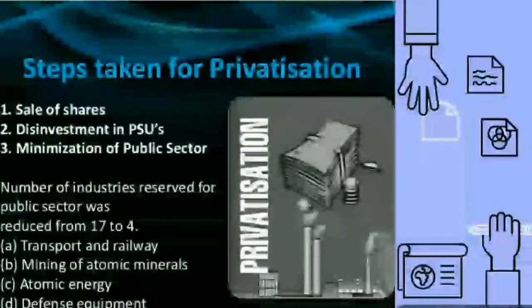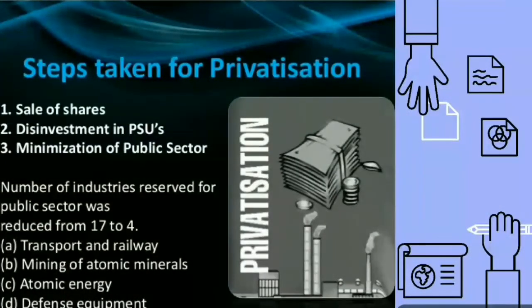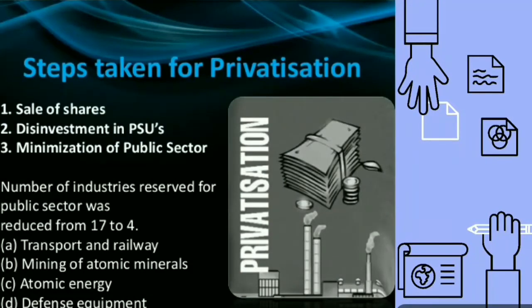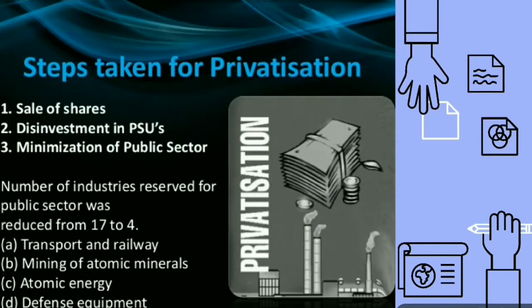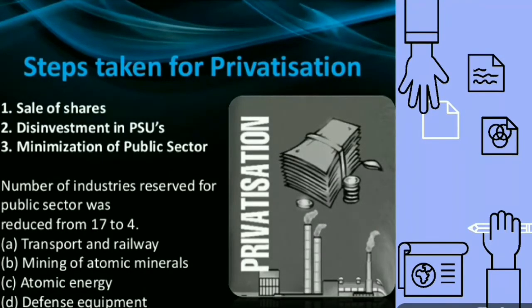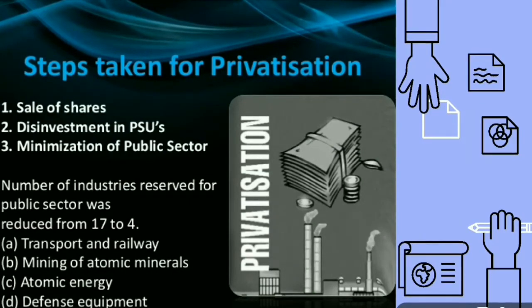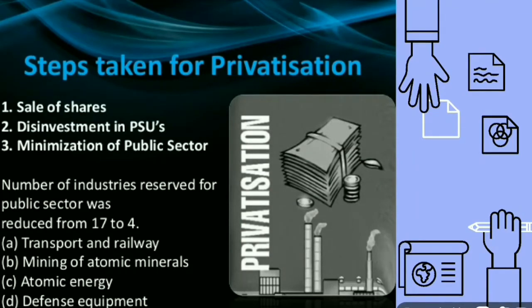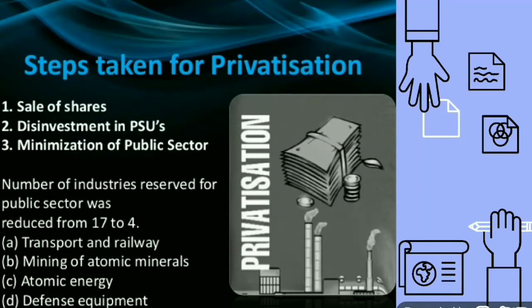So, what are the two ways through which privatization can be done? Privatization can be done by withdrawal of the government from ownership and management of the public sector. The first step was that the ownership and management of the public sector was handed over, and second, it was outright sale of the public sector to the private sector.